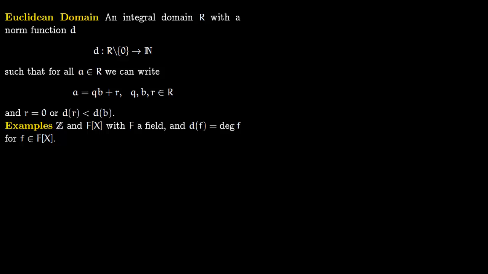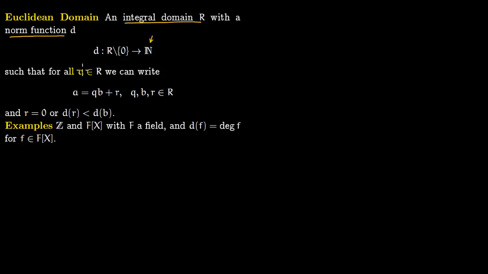So a Euclidean domain is essentially an integral domain in which you can do division. More formally, it is an integral domain R which comes equipped with a norm function. It takes the non-zero elements of the ring to natural numbers. So this N is natural numbers.